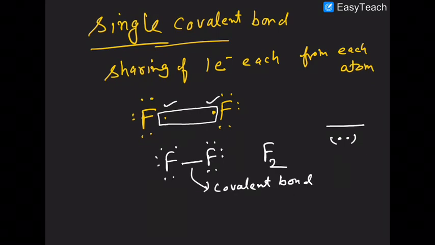Clear? So sharing of 1 electron each from each atom. If 2 atoms are involved, each atom will contribute 1 electron, and that's how a single covalent bond is formed.